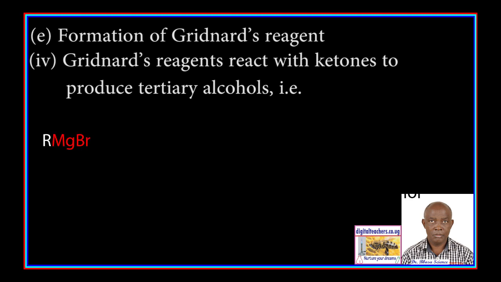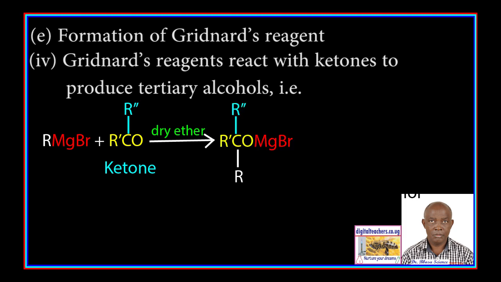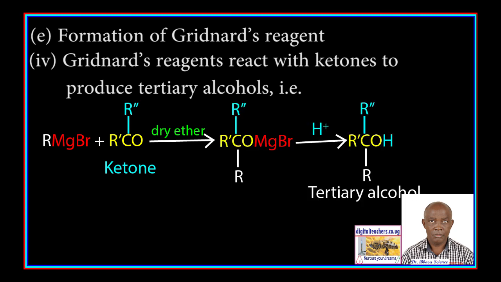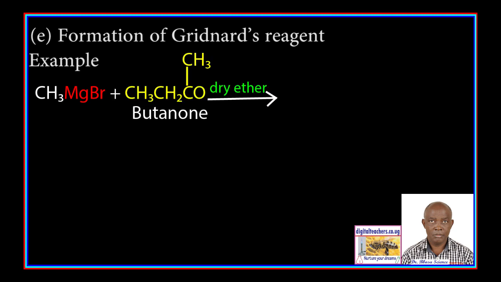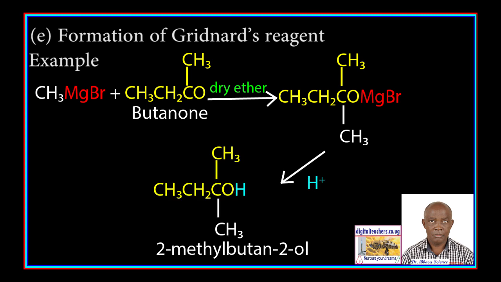4. Grignard reagents react with ketones to form tertiary alcohol. Alkyl magnesium bromide reacts with a ketone in the presence of dry ether to form a compound that hydrolyzes in dilute acids to form a tertiary alcohol. For example, methyl magnesium bromide reacts with butanone to form a compound that hydrolyzes in dilute acid to form 2-methylbutan-2-ol.